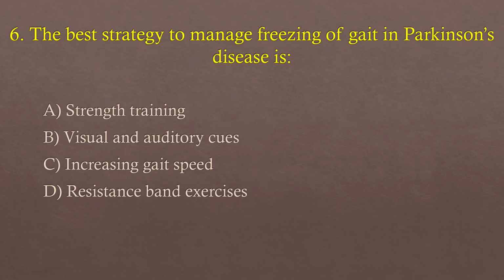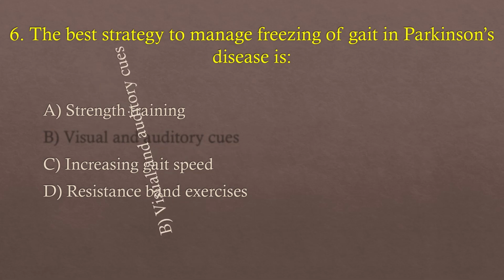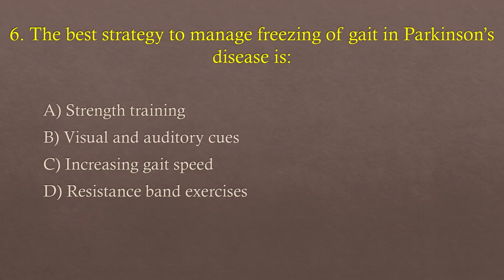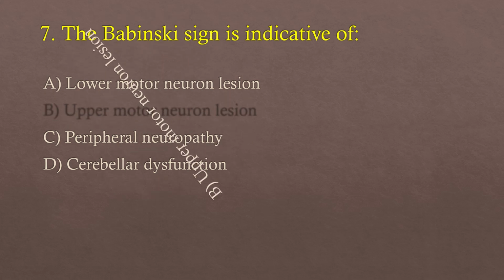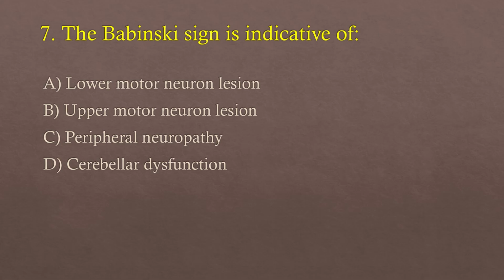Number 6. The best strategy to manage the freezing of gait in Parkinson's disease is A. Strength training, B. Visual and auditory cues, C. Increasing gait speed, D. Resistance band exercises. So the answer is B. Visual and auditory cues. Number 7. The Babinski sign is indicative of A. Lower motor neuron lesion, B. Upper motor neuron lesion, C. Peripheral neuropathy, D. Cerebellar dysfunction. So the answer is B. Upper motor neuron lesion.